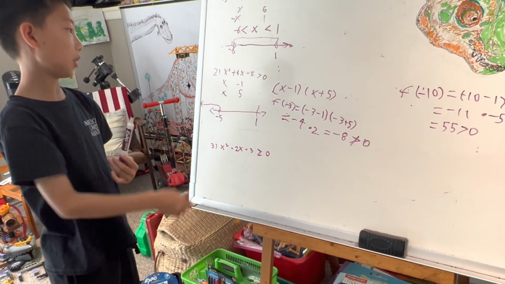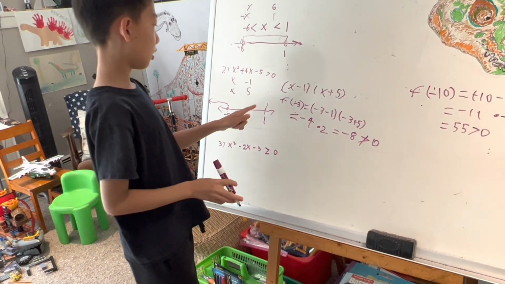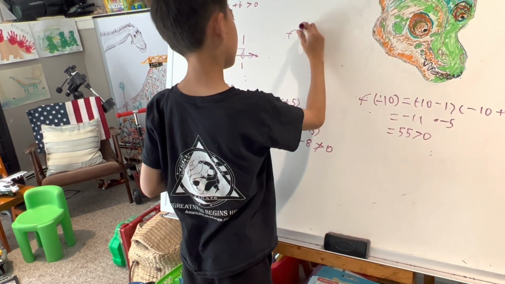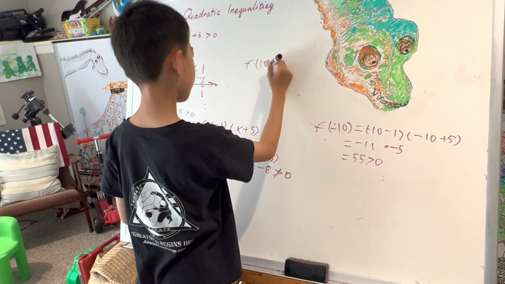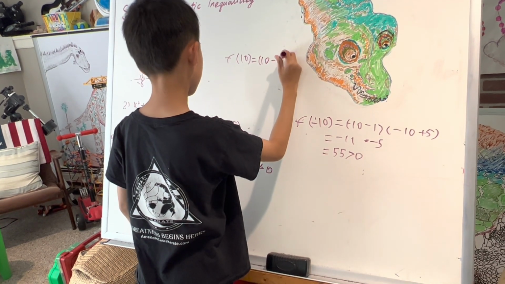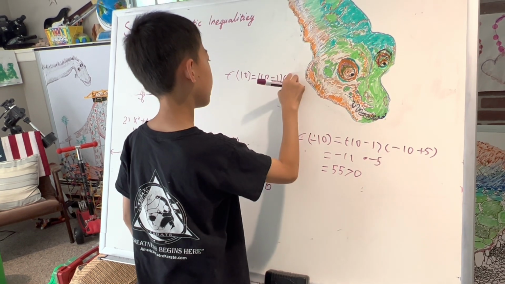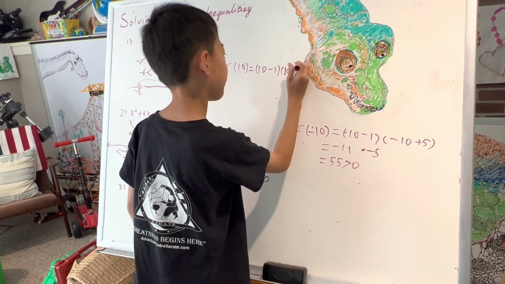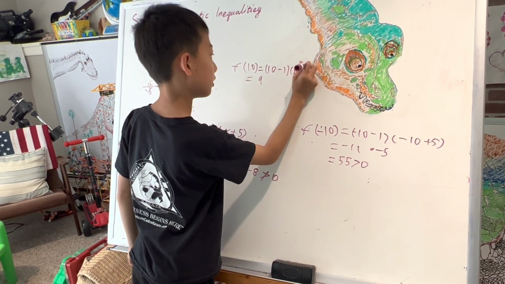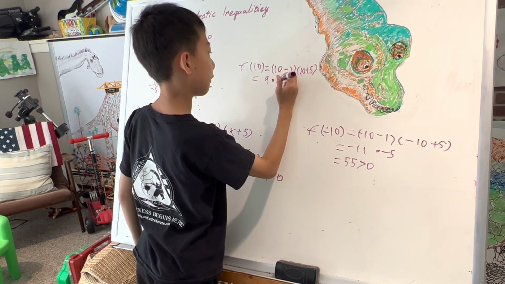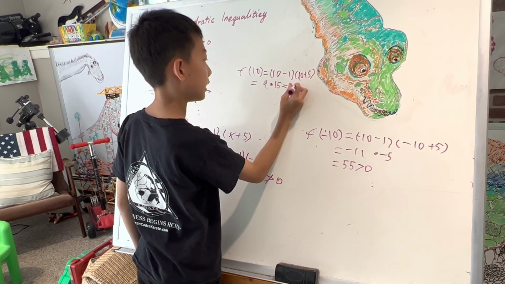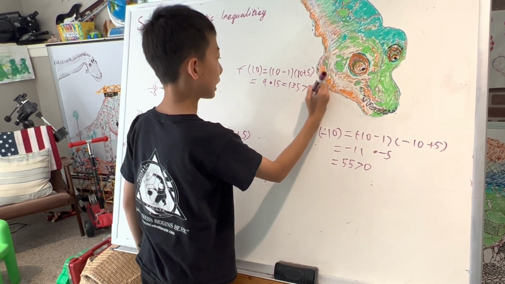But what if I try any number that's bigger than 1? So I'm going to choose +10. f(10) equals 10 minus 1 and 10 plus 5 equals 9 times 15 equals 135, which is greater than 0.